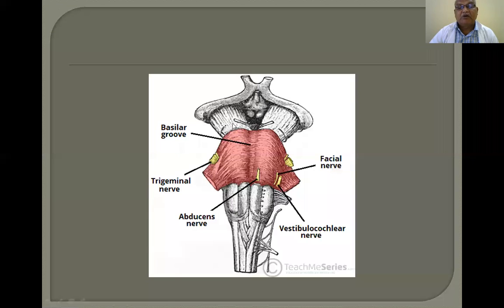This is the oculomotor nerve. This is the trochlear nerve, coming from the dorsal aspect and curving around the superior cerebellar peduncle. So, the superior cerebellar arteries curve along this border.